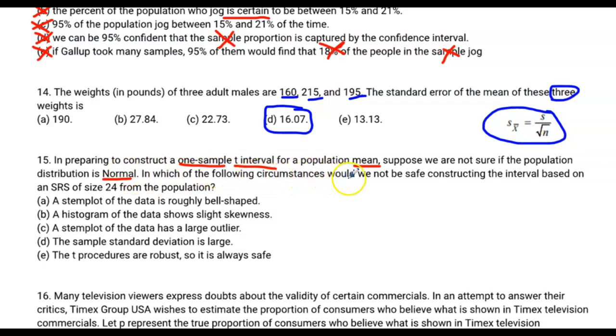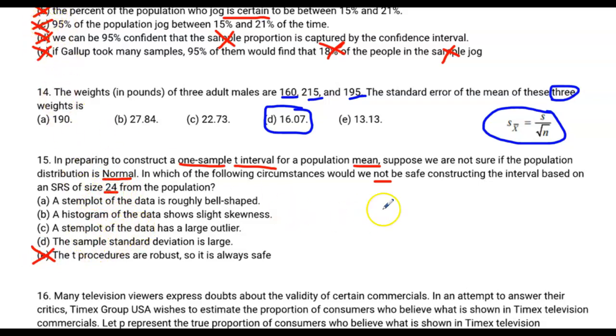In which of the following circumstances would we not be safe in constructing the interval based on a random sample of size 24 from the population? Okay, size 24, that's not big enough to meet that large counts condition. That's not big enough for large counts. So we can't say the t procedures are robust, so they're always safe. They're not always safe. When this number is less than 30, we can't use it necessarily.